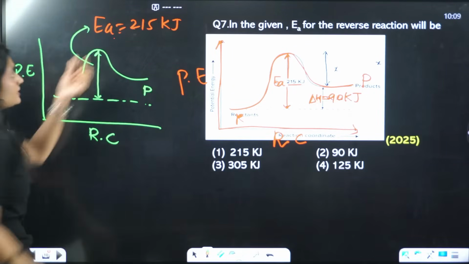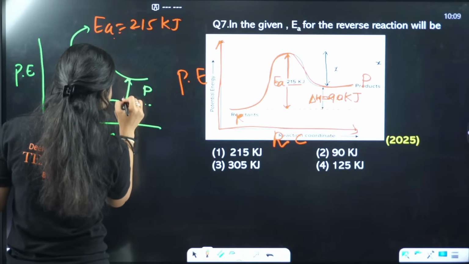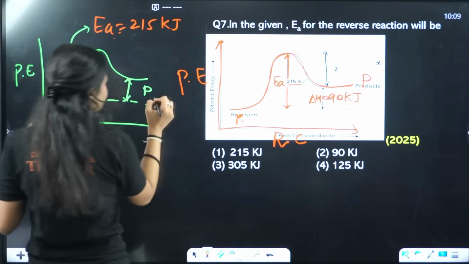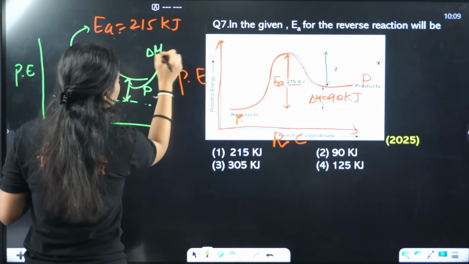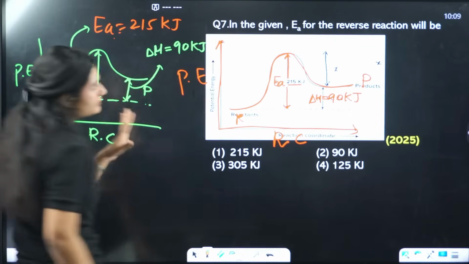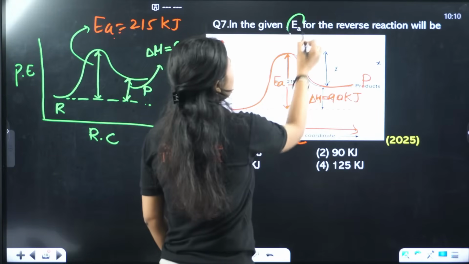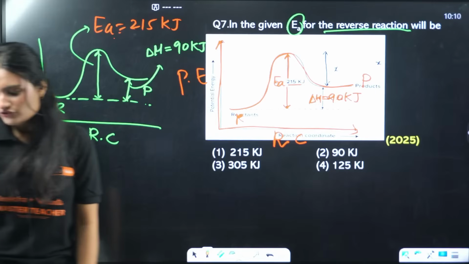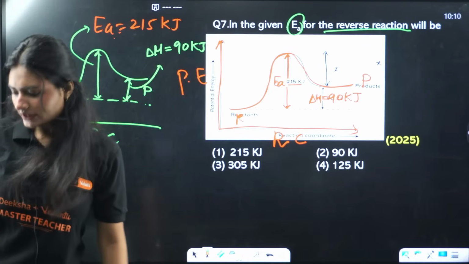This is the activation energy, 215 kilojoule, and this difference in energy, the change in enthalpy between the reactant and product, delta H, is equal to 90 kilojoule. Simple. We need to find the activation energy for the reverse reaction. Okay? Good.